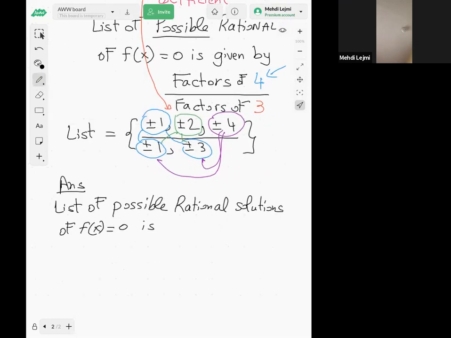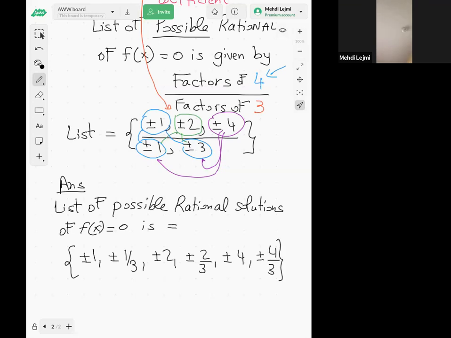so first we divide 1 by 1. So 1 divided by 1 is 1. 1 divided by 3, so it's 1/3. Next, 2. 2 divided by 1, so it's 2. 2 divided by 3, it's 2/3. 4 divided by 1, plus or minus 4. And 4 divided by 3, 4/3.